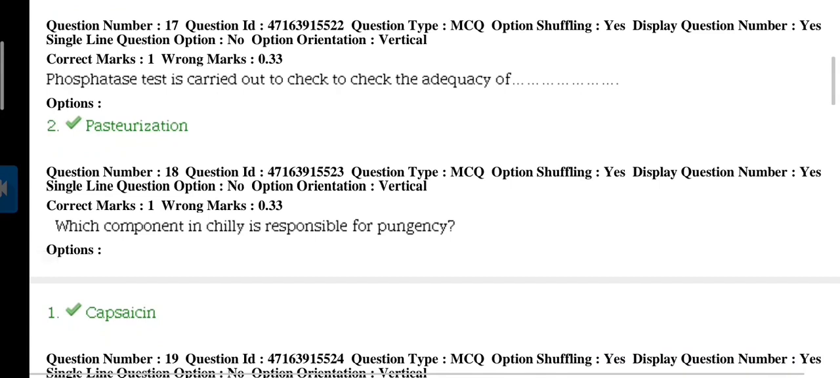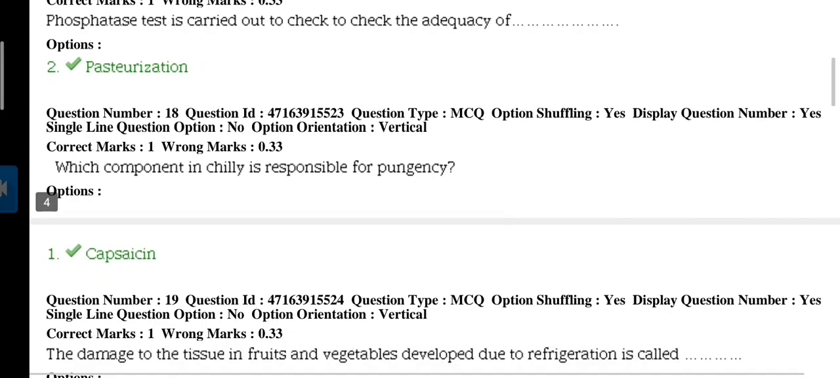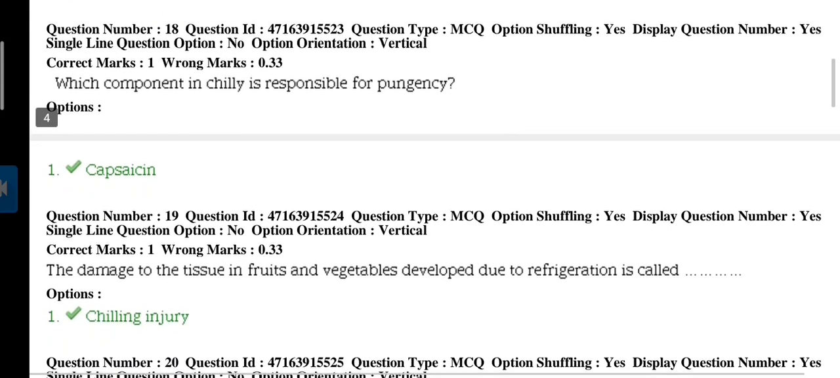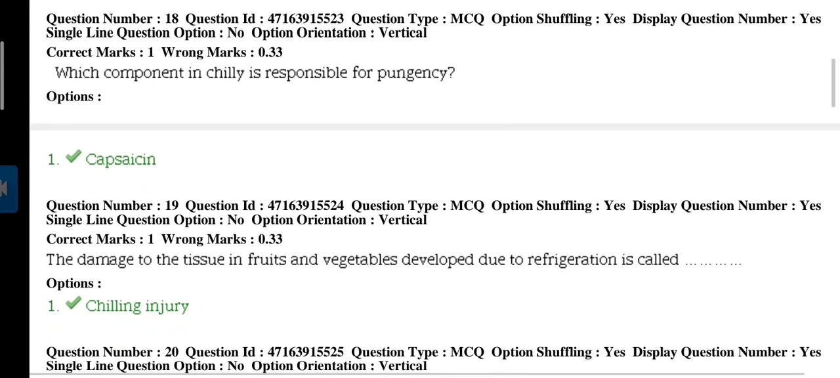Next question. Phosphatase test is carried out to check the adequacy of pasteurization, and pasteurization is done to eliminate pathogens and extend shelf life of a product, generally done in milk. Which component in chili is responsible for pungency? Answer is capsaicin.